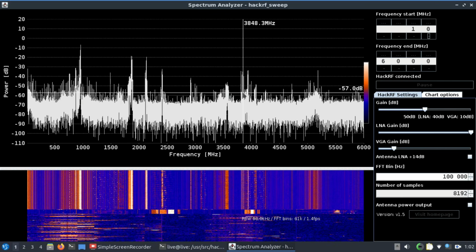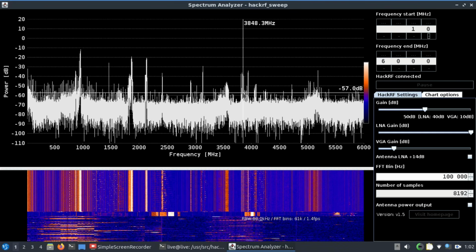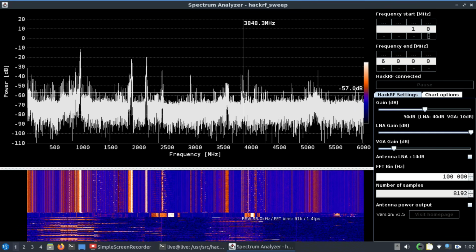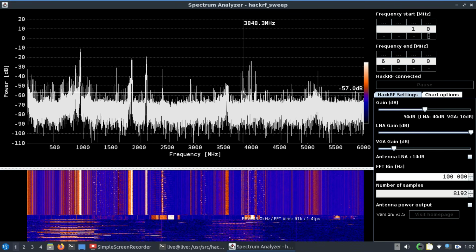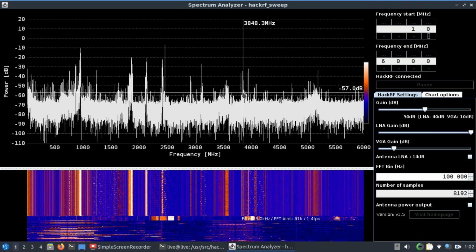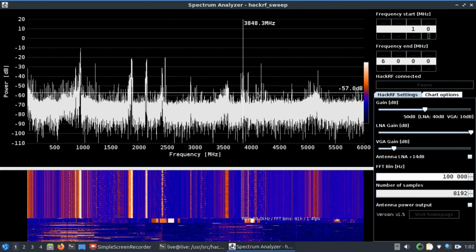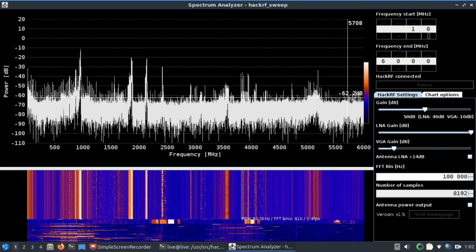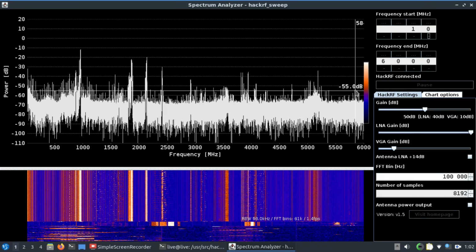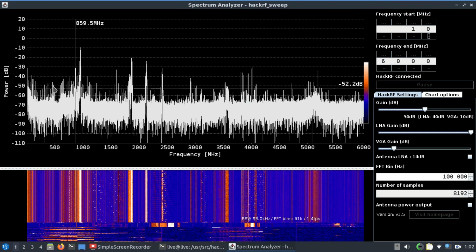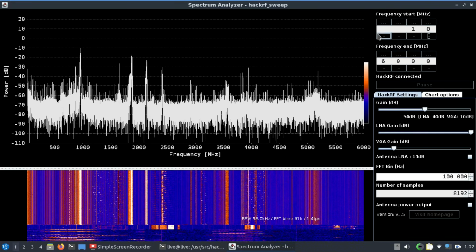So this particular tool allows me to visualize my signal all the way from 0 megahertz, 10 megahertz, all the way up to 6 gigahertz, which is a very important spectrum. This is where most of our consumer electronics operates, where most of our communication takes place. Then of course we have bands here, the 5700 megahertz band and things like that, and you can see it with respect to distance. Of course you can also scan them as well. What I mean by scan is you can just look at them.